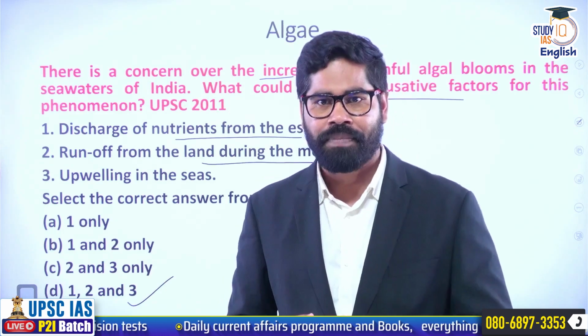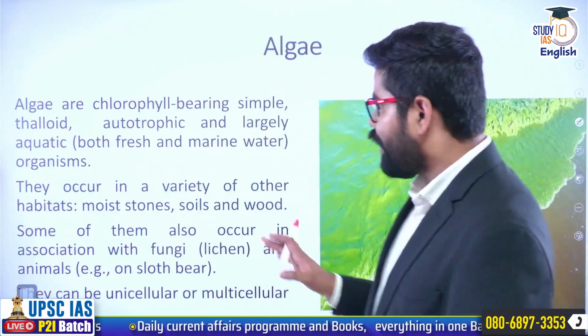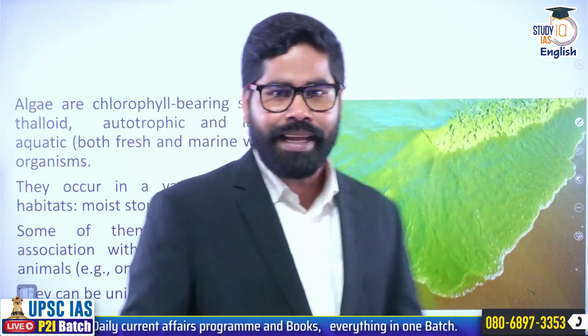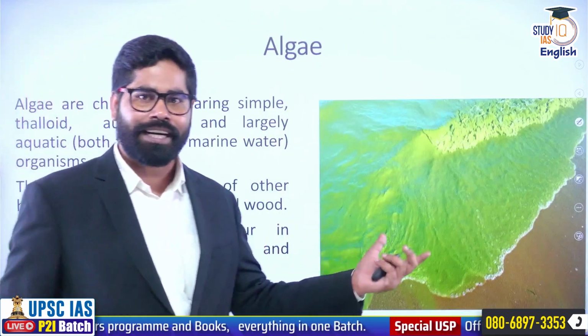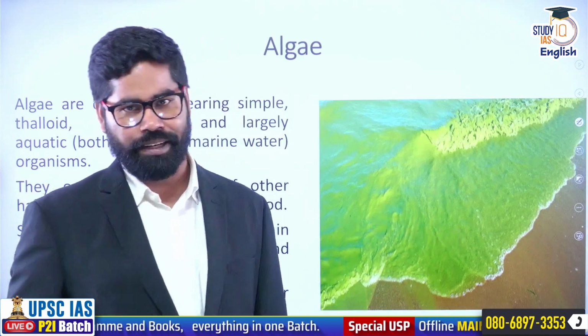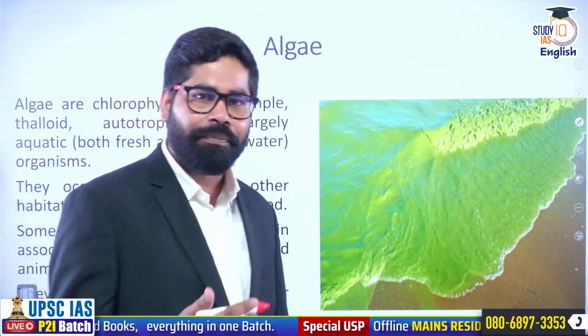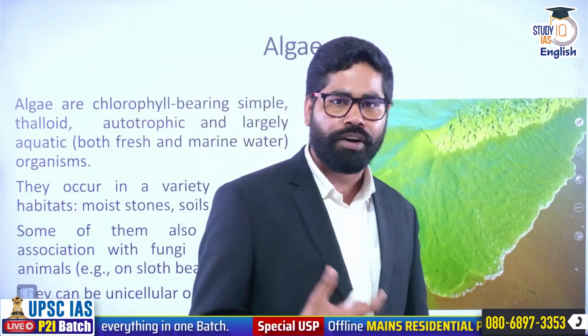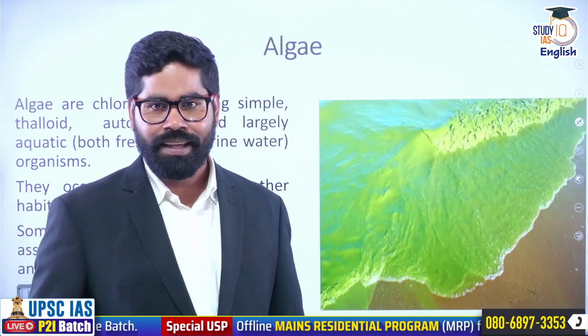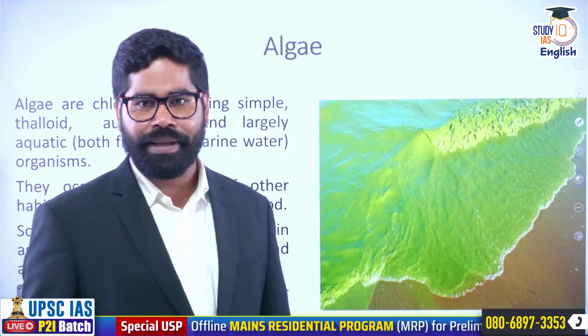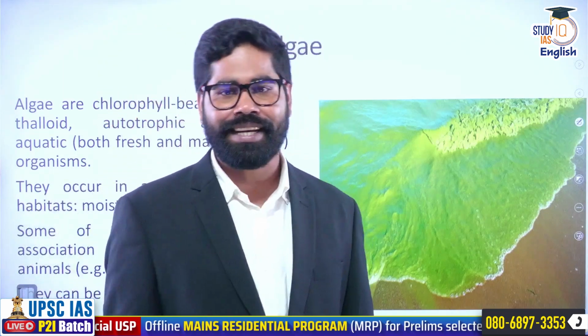and what are its implications as well. Now see, if we talk about algae, you might see this image. This image itself is telling you what the algal bloom actually looks like. You will find that many times when you are going around a pond or any water body, you will find this green covering over there. Now, this green covering doesn't simply mean that there is too much vegetation in that area.